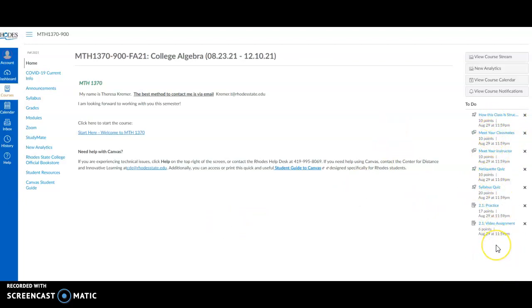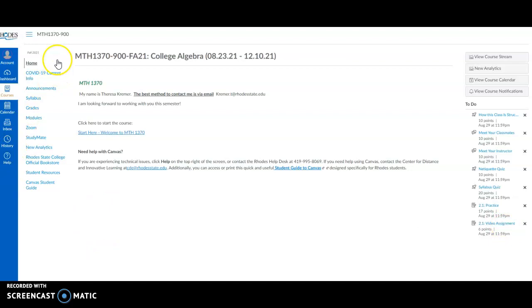On this homepage, off to the side here, you can see these assignments that are listed, and they're listed as due on August 29th. The upcoming assignments that are due will always be listed over here to the right. So that will update. The homework in the class, you'll see later, is due on a weekly basis. So each week this will update.